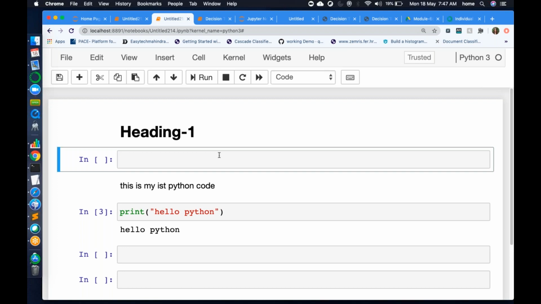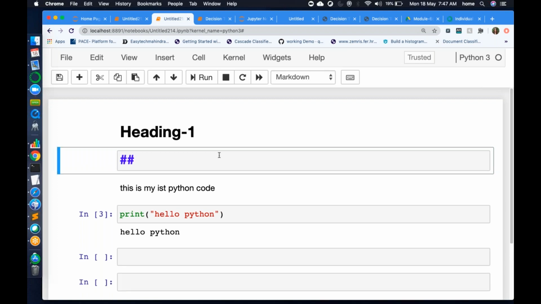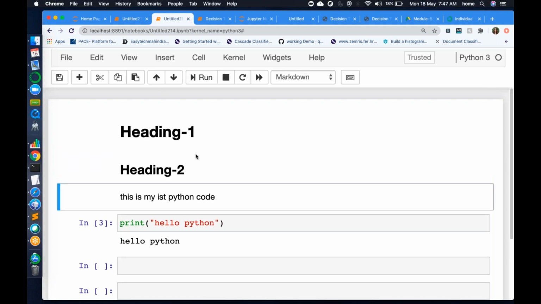Escape and then press 2. What you need to press? 2. 1 you need to press for heading 1. 2 you need to press if you want to write a subheading within the main heading. And then you write, this is heading 2, and then you run it. See, this is smaller in size than heading 1.